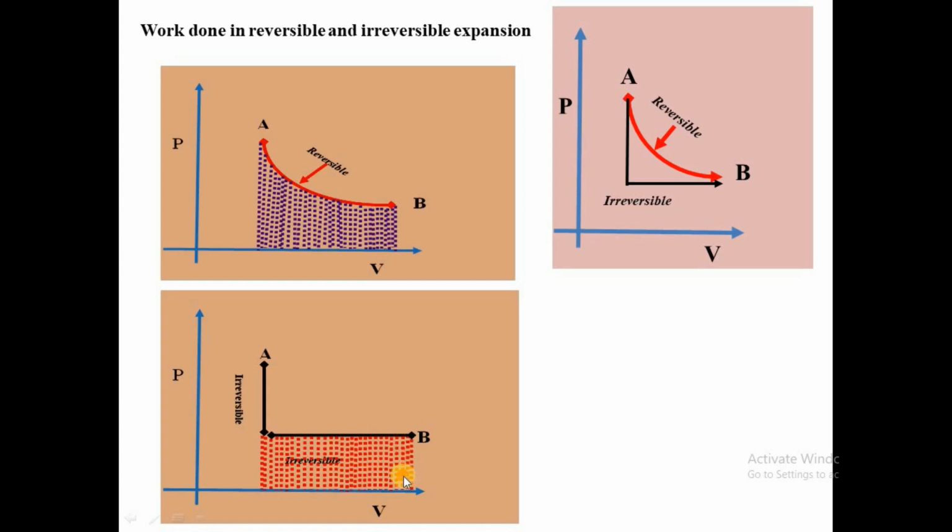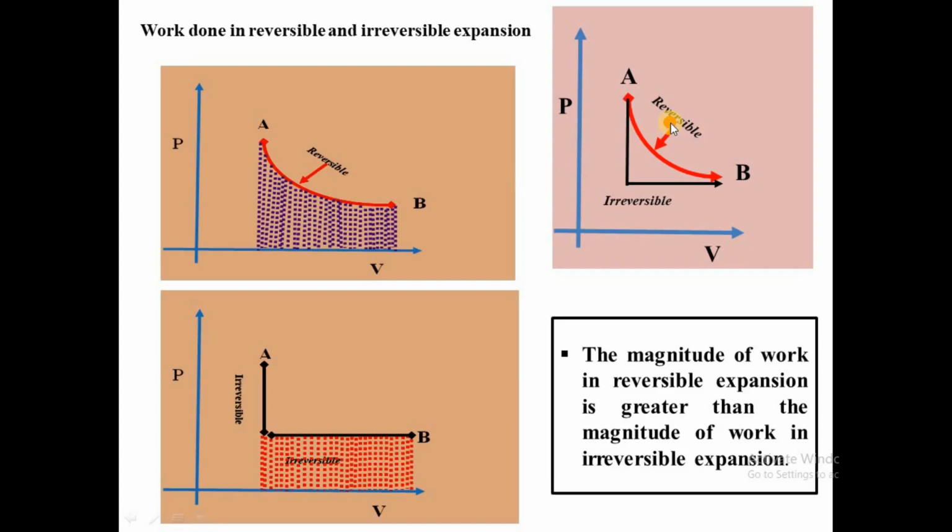Where do we have the higher area under the curve? So that means that when you have reversible expansion, the magnitude of work is higher in reversible expansion than the magnitude of work in irreversible expansion. Can you see that?